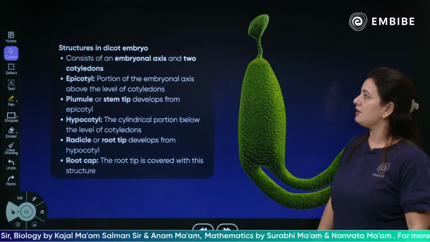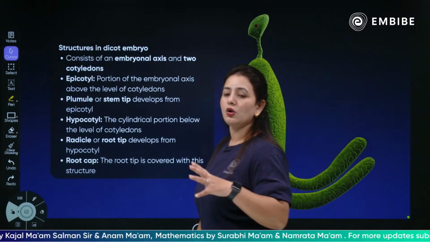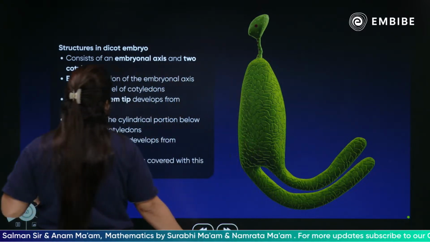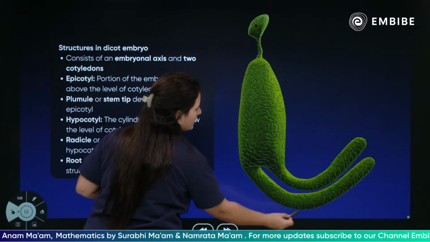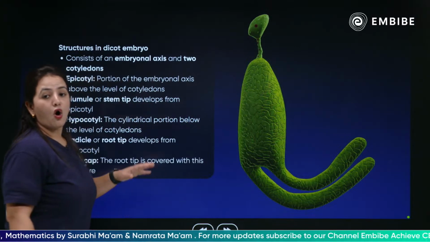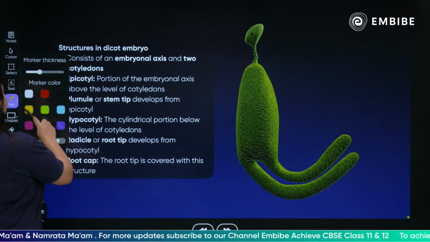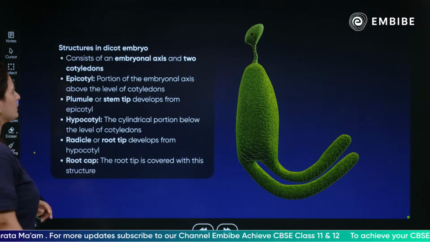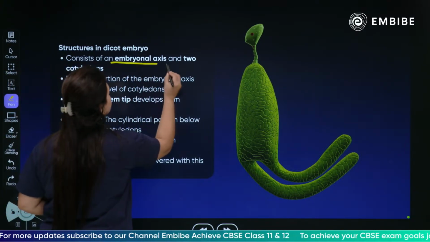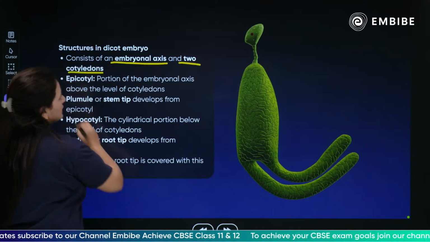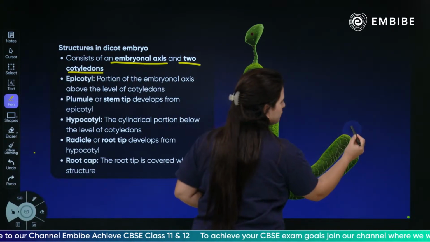Next children, we have the structure of the whole dicot embryo. As you can see, this is what happens after the development. This is a mature embryo of the dicot plant. Let's see the features of the dicot embryo. It consists of an embryonal axis and two cotyledons.